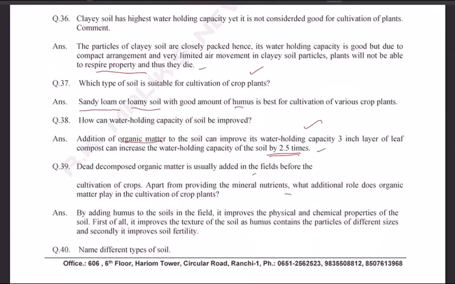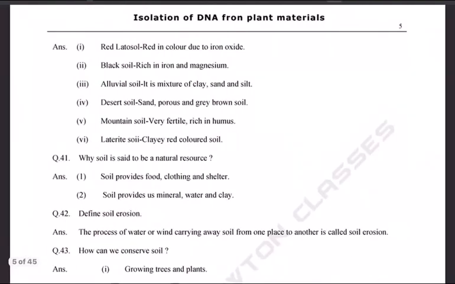Question 39. Dead decomposed organic matter is usually added in the fields before the cultivation of crops. Apart from providing the mineral nutrients, what additional role does organic matter play in cultivation of crop plants? By adding humus to the soils in the field, it improves physical and chemical properties of the soil. First of all, it improves texture of the soil as humus contains particles of different sizes, and secondly, it improves soil fertility.